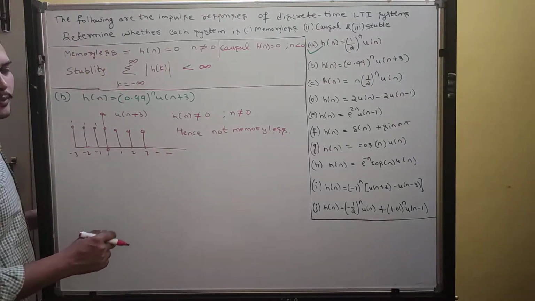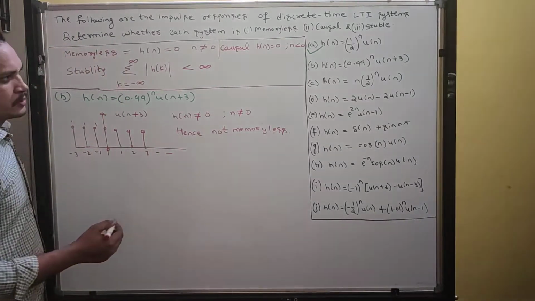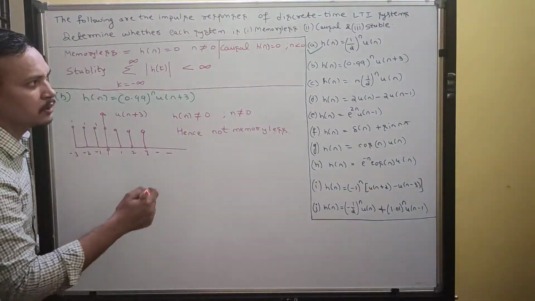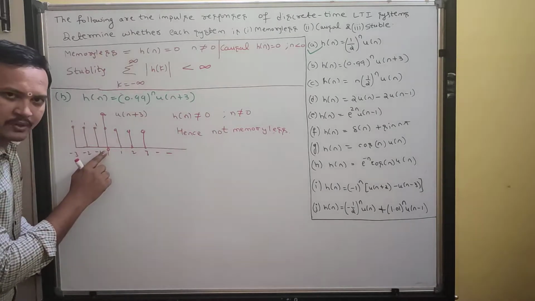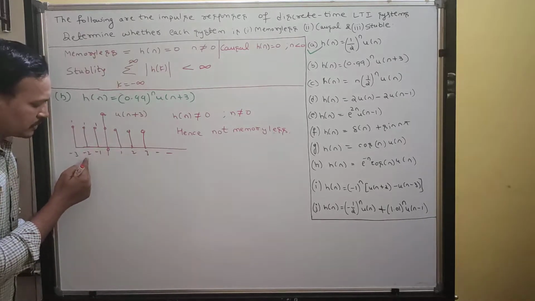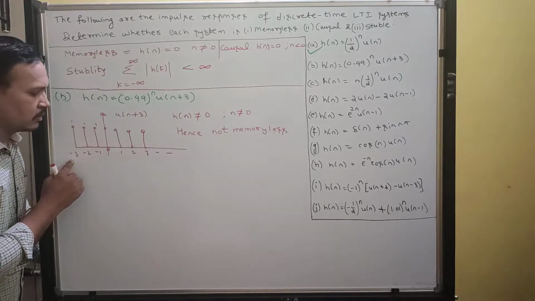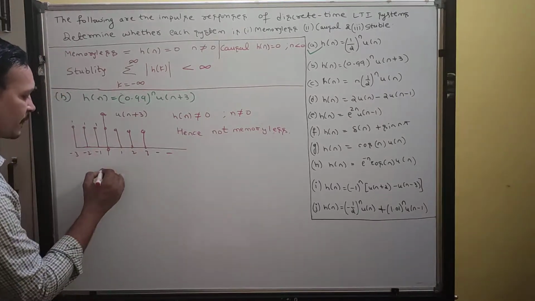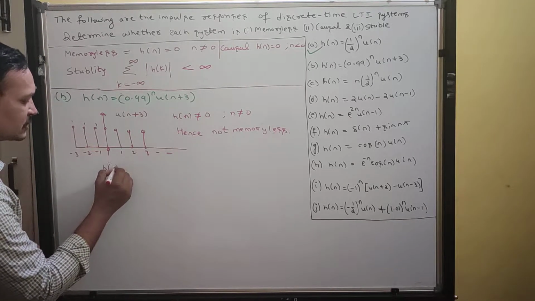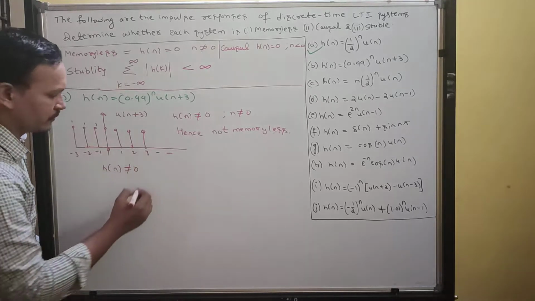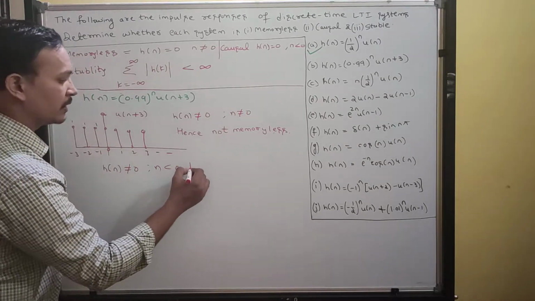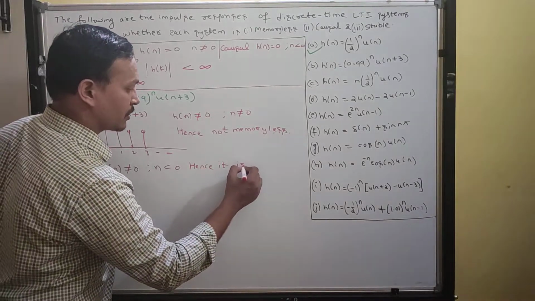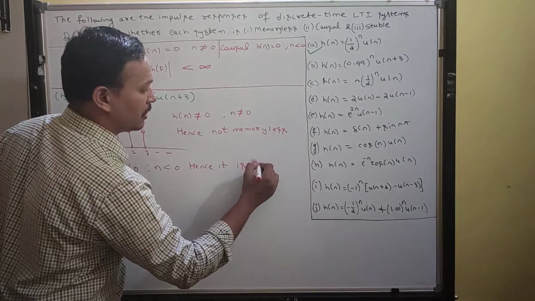Next, check causality. What is the condition for causality? For causal, h of n should be 0 if n is less than 0. Less than 0 means minus 1, minus 2, minus 3. You should get 0, but magnitudes are there. Therefore, h of n is not equal to 0 for n less than 0. Hence it is non-causal.